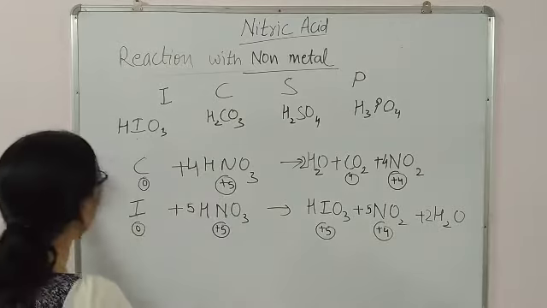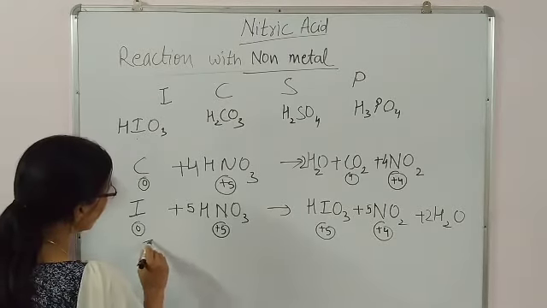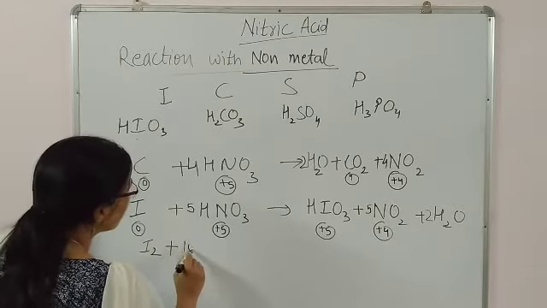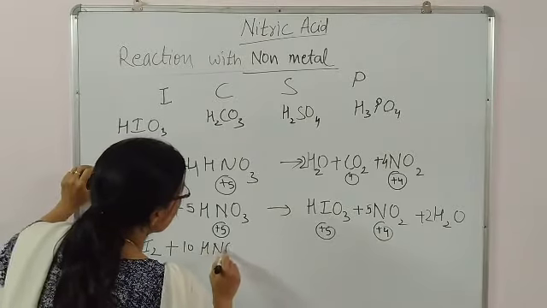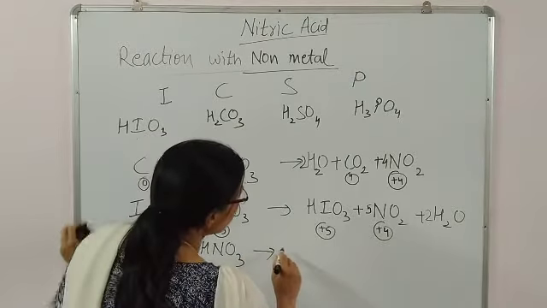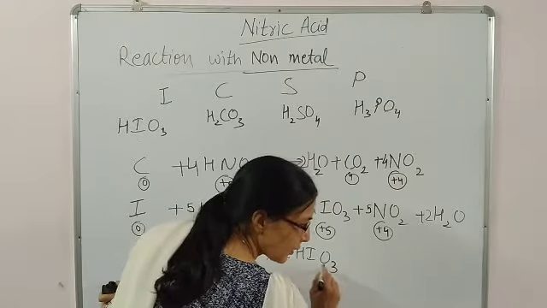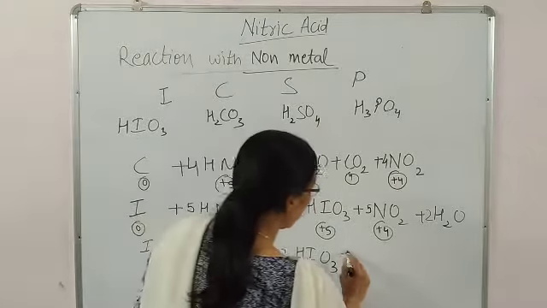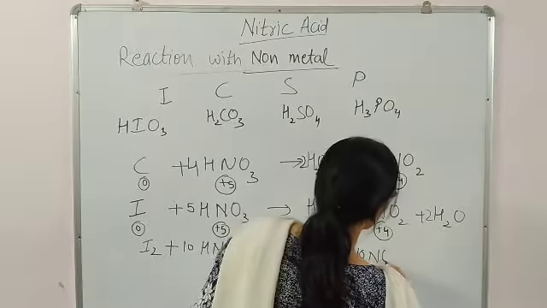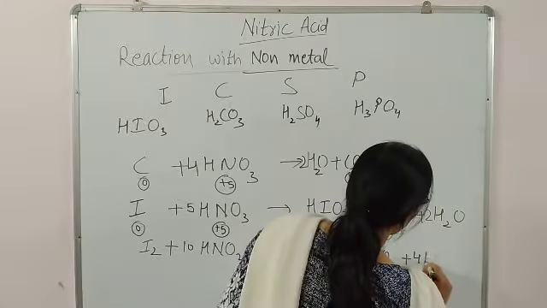In your book you will find that it is I2 plus 10 HNO3 gives twice HIO3 plus 10 NO2 plus 4 H2O.